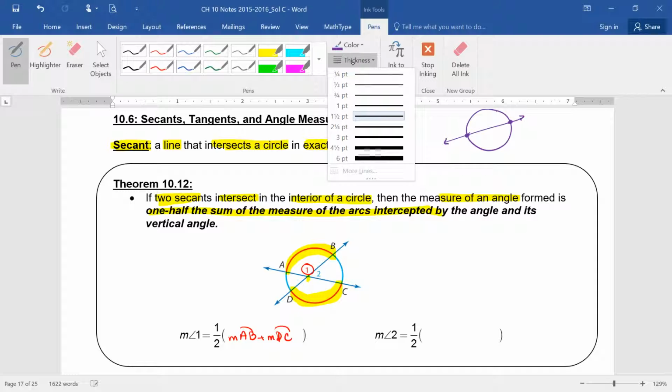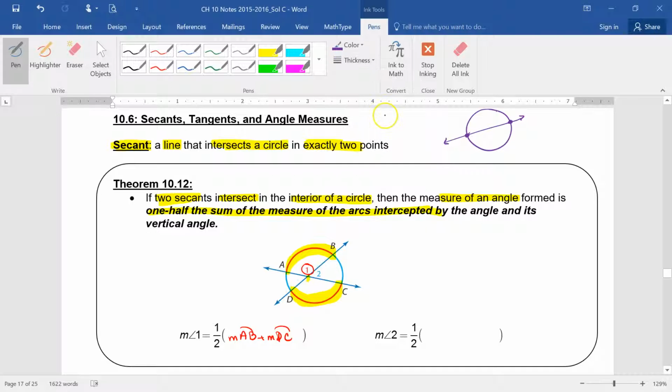Could it also just be like half of 2 times AB? No. Because they're not necessarily the same. Those two arcs are not the same. Why? Because the point of intersection is not at the center. So the angles do not have to intercept equal arcs.